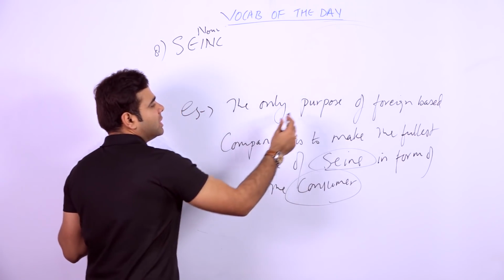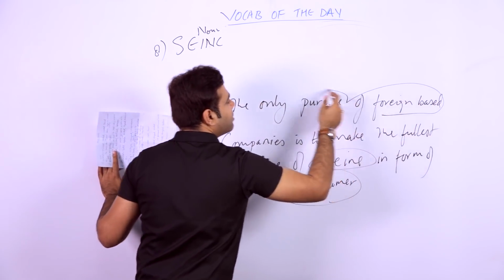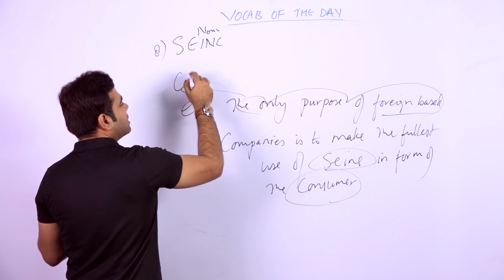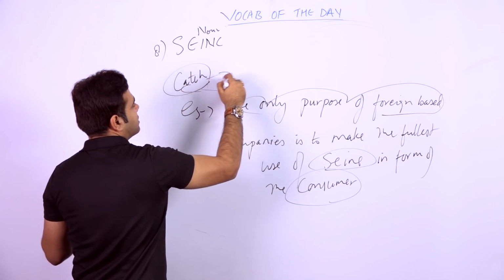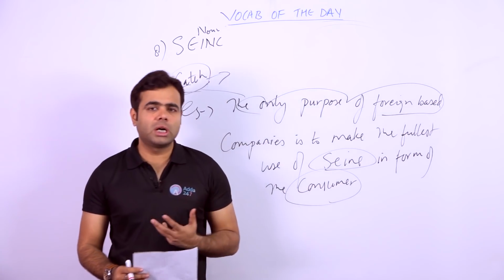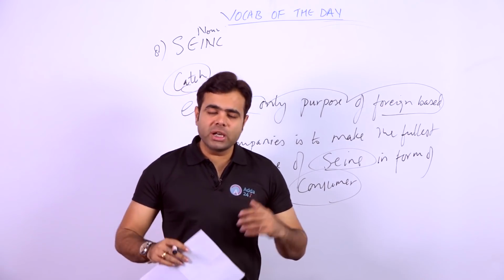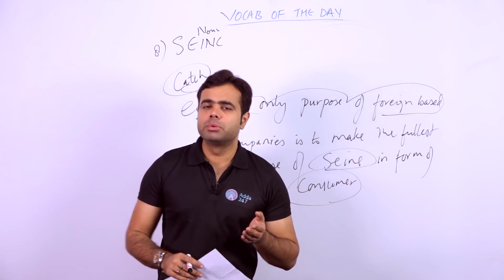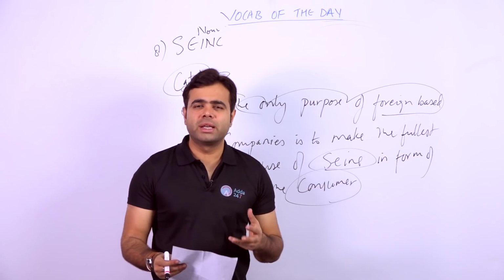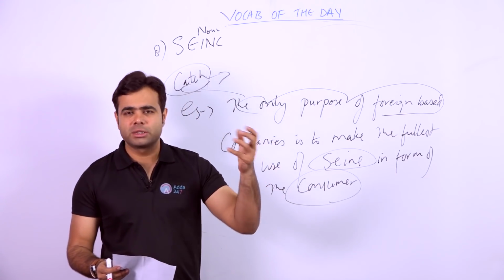Actually, what do these people do? That is the foreign based company people. What do they do? Actually, they try to just catch us. They try to catch us with their products. They just try to lure us. They try to just make the profit out of us, and we are giving them profit. Actually, we are having the burgers, the pizza and burgers and cold drinks and all the stuff that they are providing us.